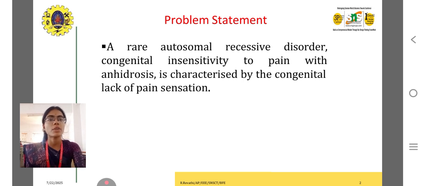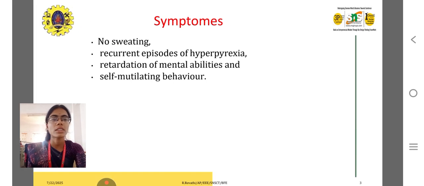It's an autosomal recessive disorder. The symptoms are no sweating, recurrent episodes of hyperpyrexia, deterioration of mental abilities, and self-mutilating behavior, which is slightly similar to bipolar disorder.